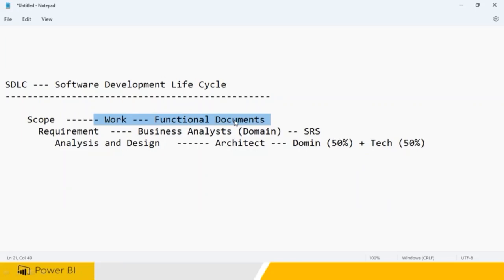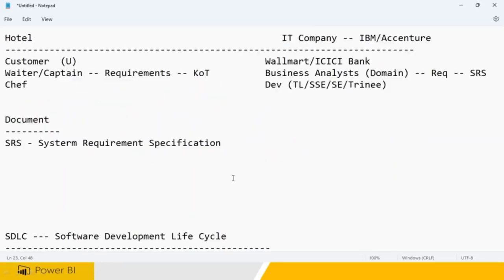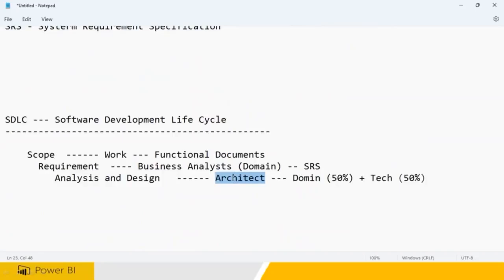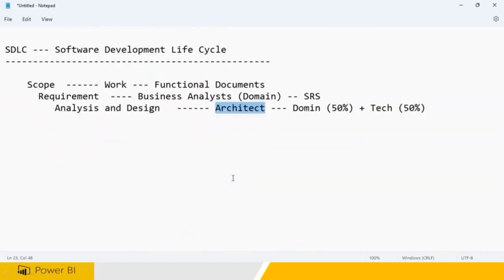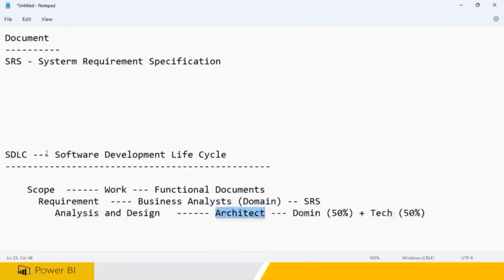So these are the things I need to have. For each and every functionality, a proper requirement has to be gathered. Clear? So that will be given to the analysis and design phase to the architect. Okay, you will go and take the architect to the open land. You have a customer. Who is a customer? So if you're talking about a hotel plan in that example, the customer will meet you and the construction team, everything. For example, here you may take L&T company is going to be constructing this work.